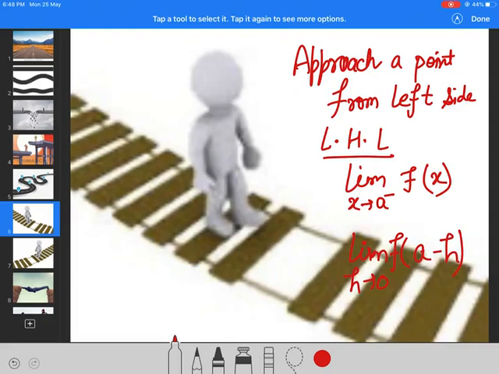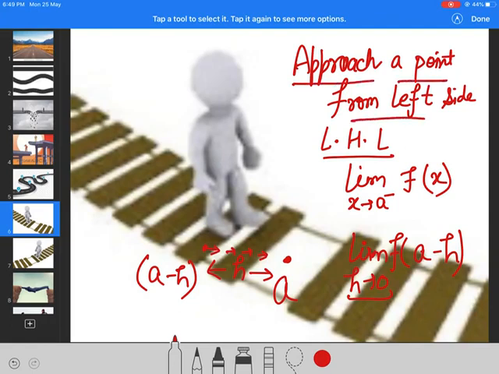What it means: if this is my point A and I take another point at h distance on the left side, what will be the position of this second point? It will be a minus h. When you reduce the value of h, the point comes closer and closer to the original point A. That's why we call it approaching a point from the left side. This is the value of the left hand limit.